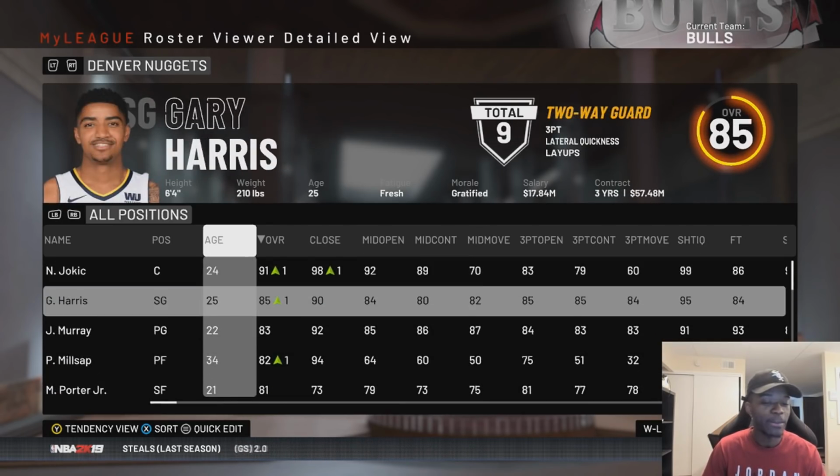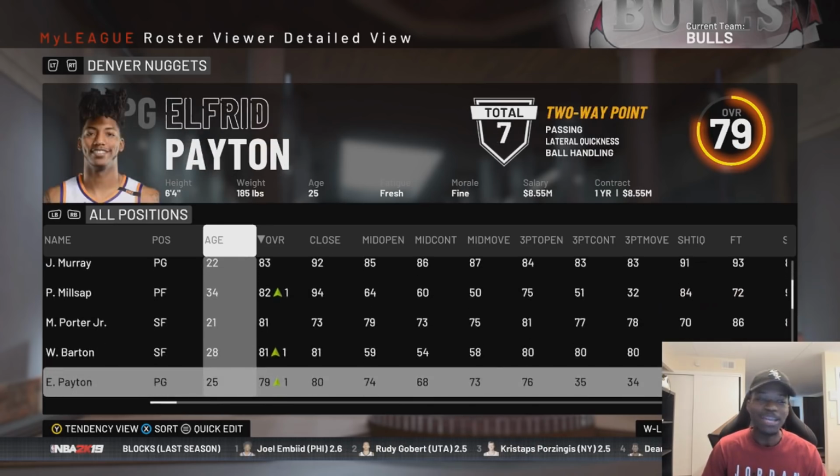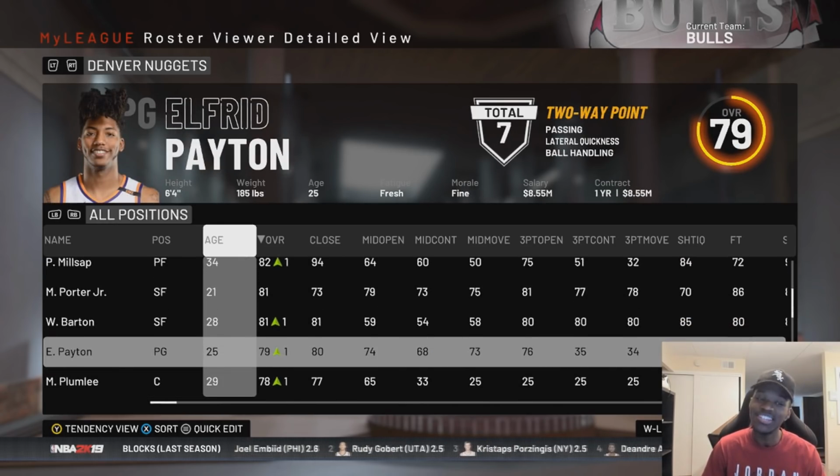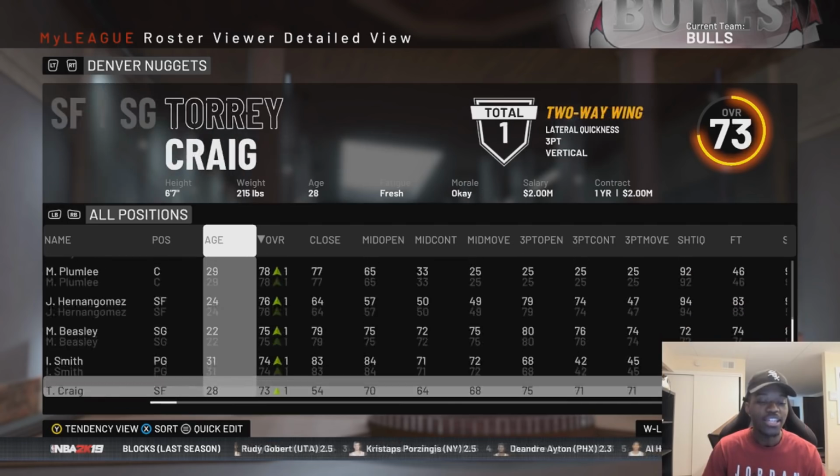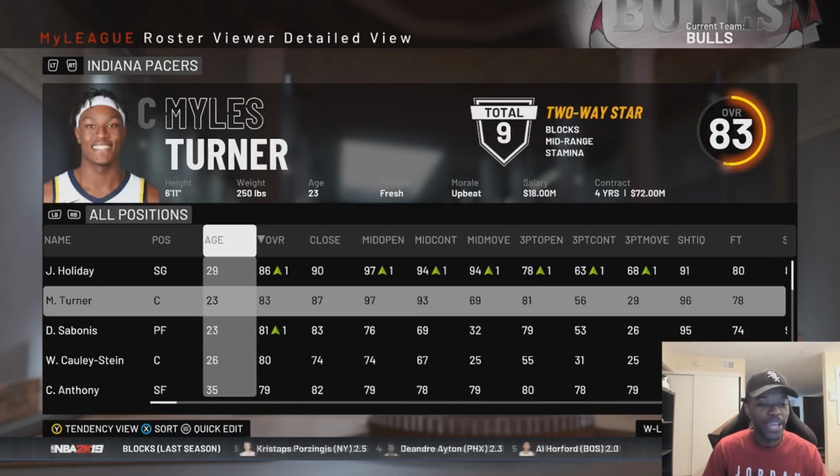Any team that made a big-time move? Like, the Nuggets didn't do anything big. They pick up Elfrid Payton, which you may consider big as a backup point guard. So yeah, they did okay. The Pacers,